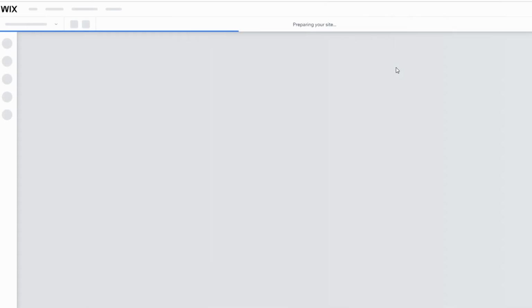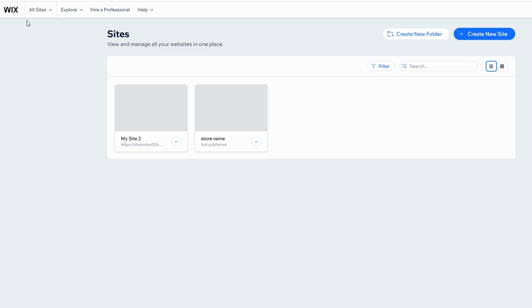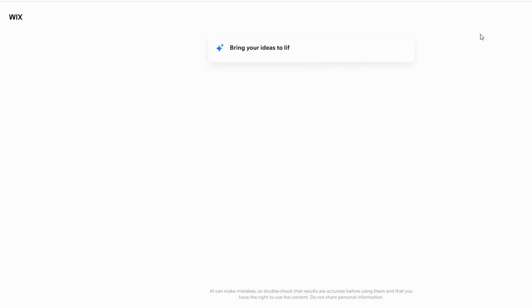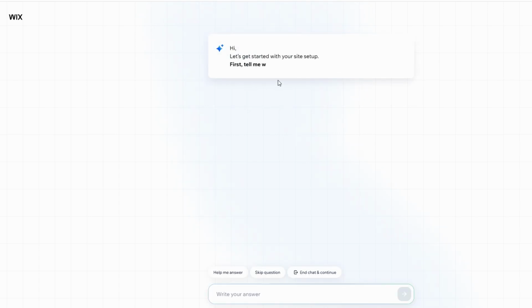If you don't want to customize a template yourself, you can use Wix's ADI to automatically generate a website for you. It's a simple process, and all you need to do is answer a few questions. To use ADI, click on Create New Website and choose Wix ADI. You'll be asked a series of questions about your website's purpose, design preferences, and features. Based on your answers, ADI will generate a website for you.